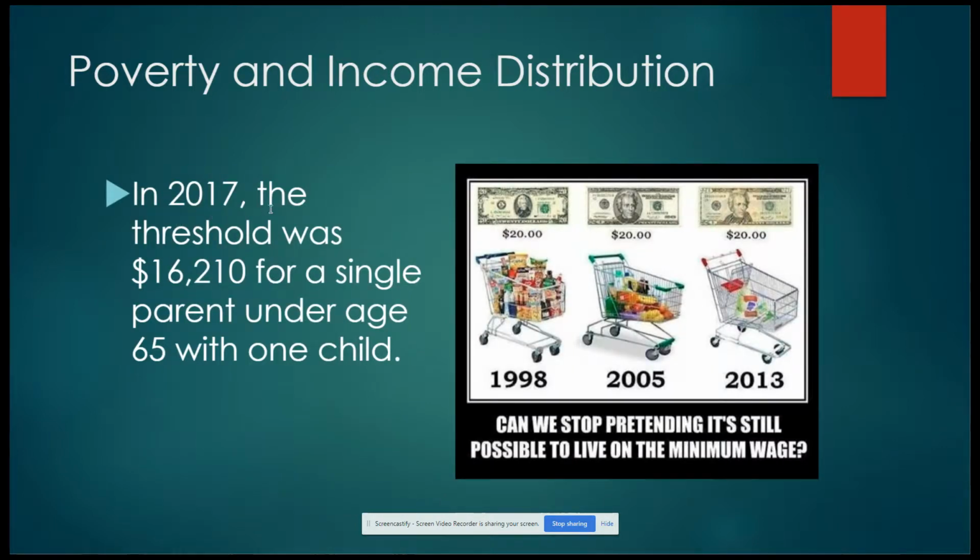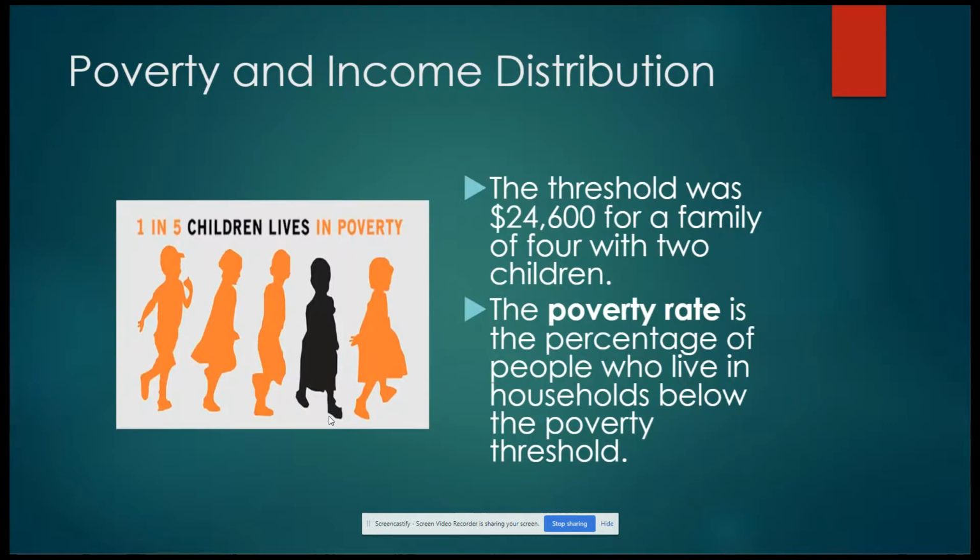In 2017, the poverty threshold was $16,210 for a single parent under the age of 65 with 1 child. The threshold was $24,600 for a family of 4 with 2 children.